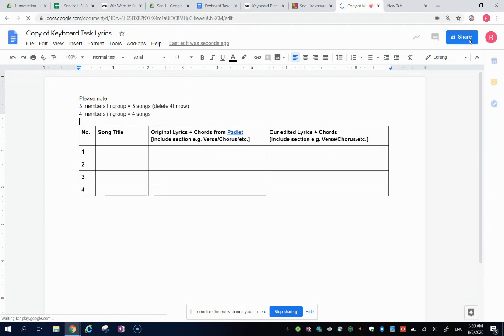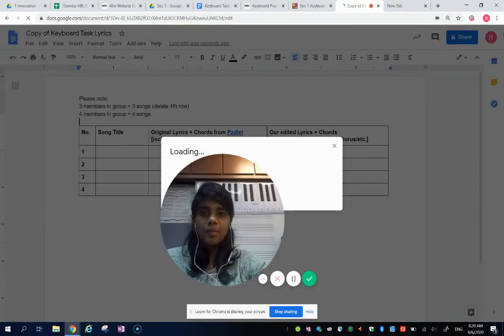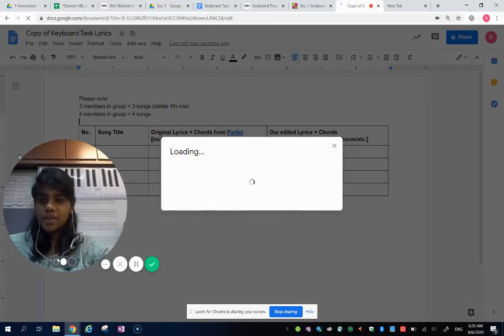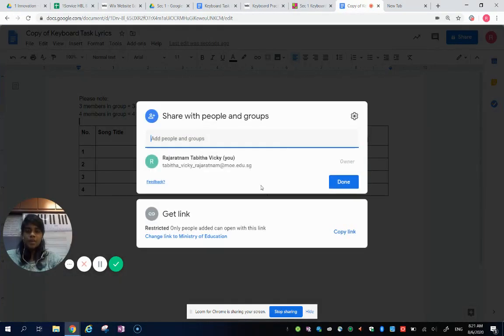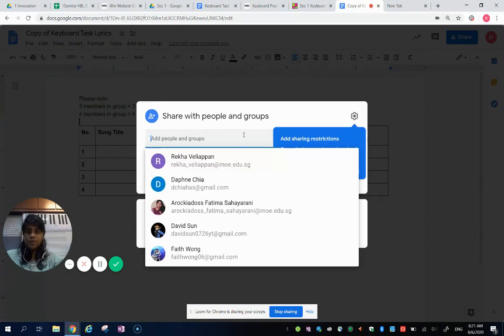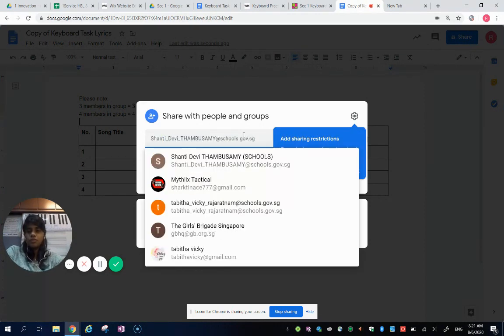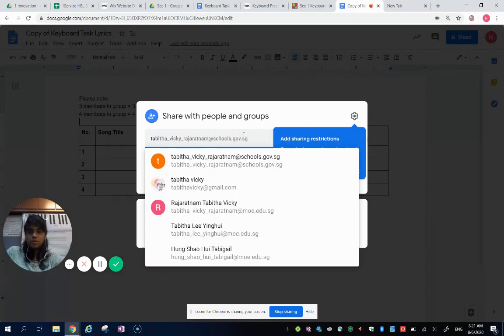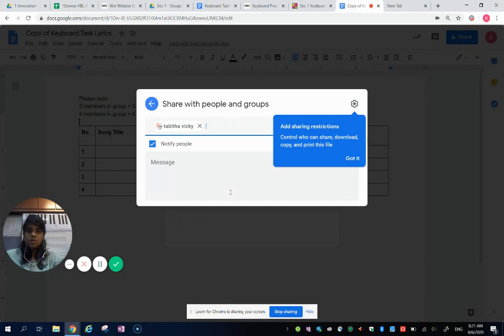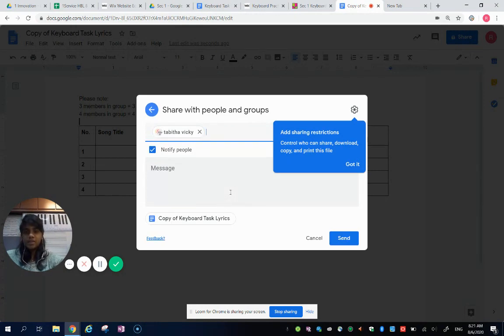So I need to press share, and I have to type in my other group members' email addresses. You're supposed to have gotten them. Otherwise, quickly WhatsApp them to get the email addresses. Then you have to add them in. For example, I will just add in myself. You click on it and type it, then press enter. Of course, select notify people and then click send. You do this, you type in all 3, so you share with them.